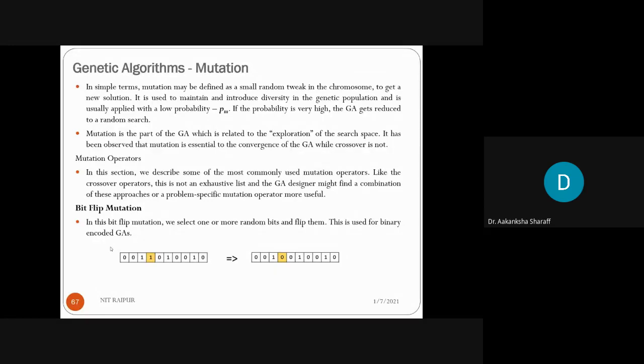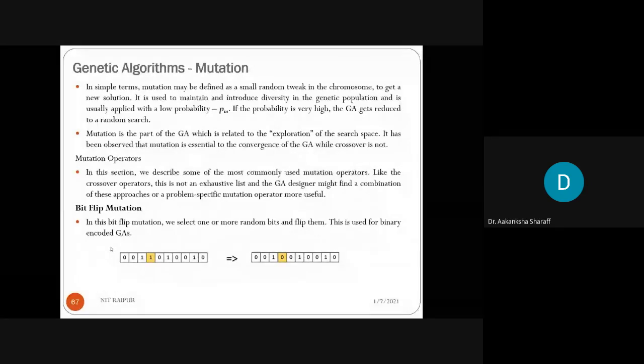Now what are the different mutation operators? First is bit flip. Bit flip means we can change the bits, like here this one has been converted to 0.